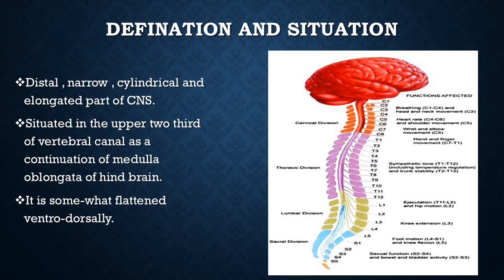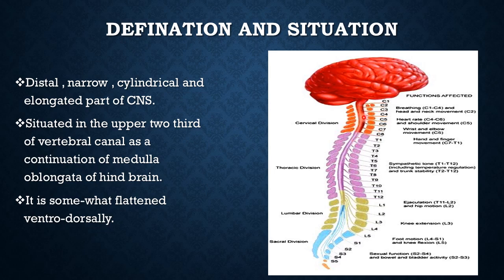Okay, so spinal cord is the distal, narrow, cylindrical and elongated part of CNS. Okay, you see, this is the brain. This is the forebrain, and this is the hindbrain. This is the spinal cord.